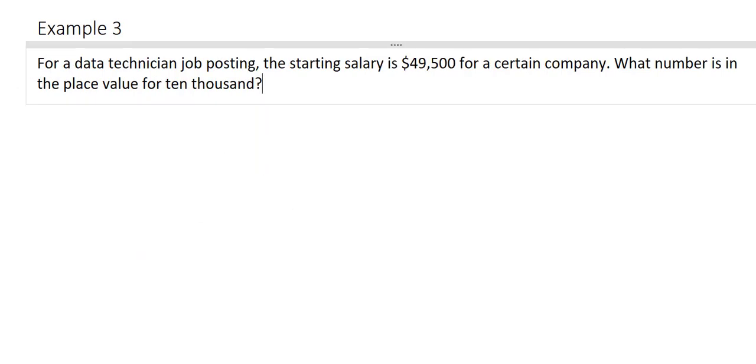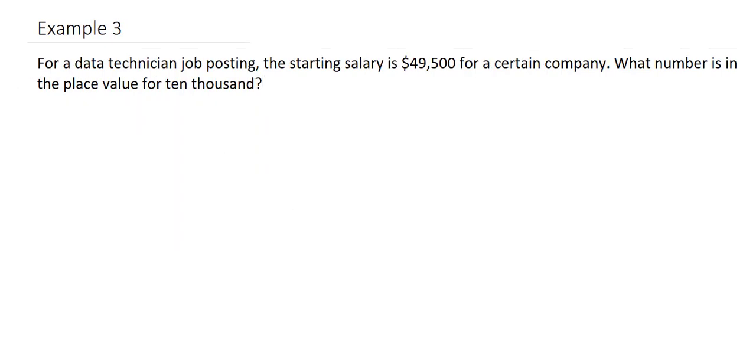Now let's do another example. Example 3: for a data technician job posting, the starting salary is $49,500 for a certain company. What number is in the place value for the 10,000? So let's rewrite this number.